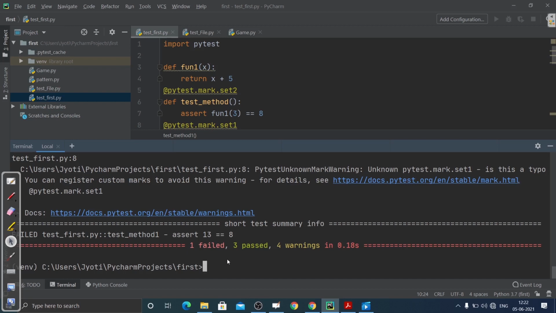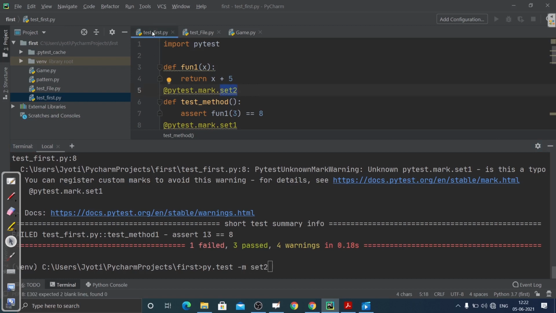Now coming to the concept of marker, I will show you how we can run any method by grouping it with the help of a marker. Now I'm inside this first folder. What I will do is write py.test and then -m with the marker name. I need to write the marker name, suppose set2. What is the marker name? Here you can see it is set2.